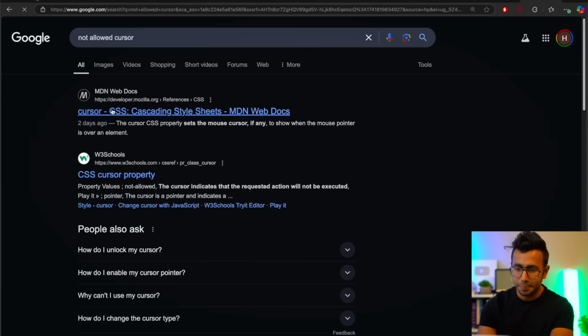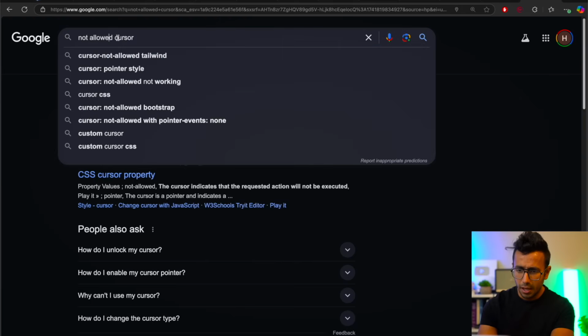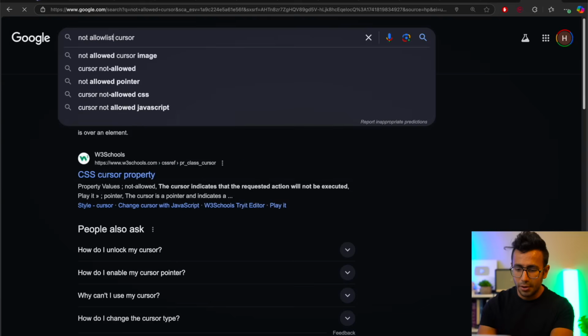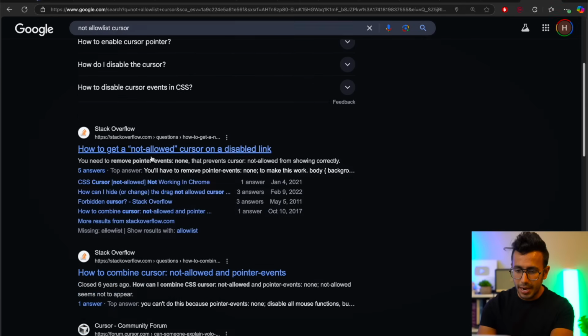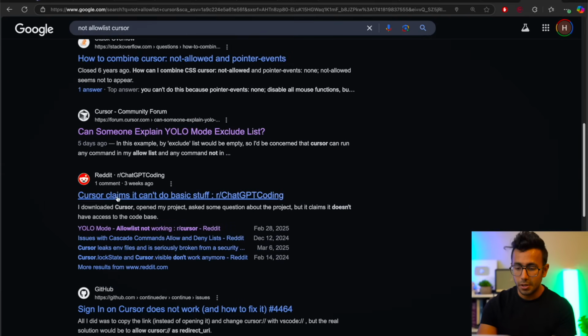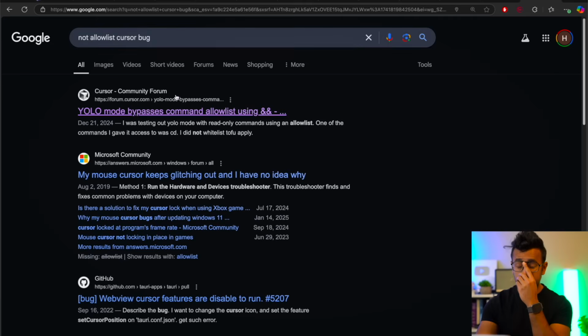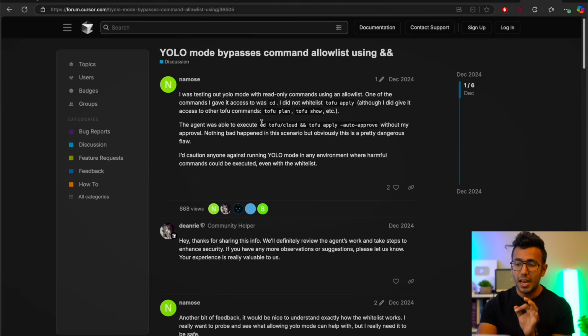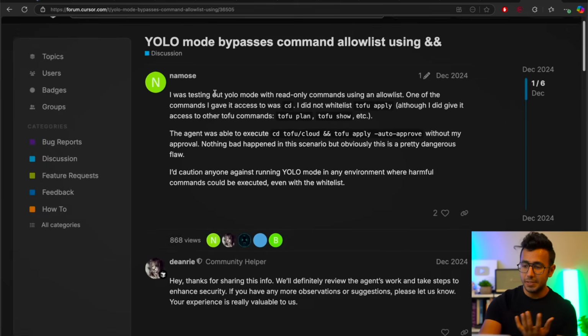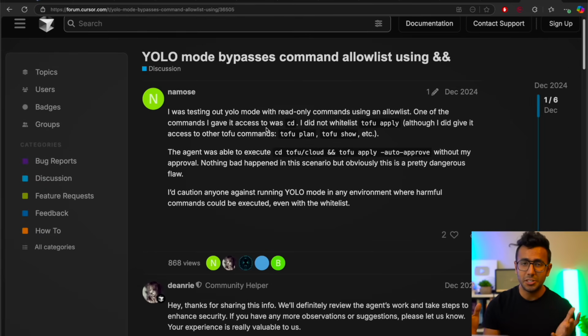There was a bug here. I'll search for it again: allow list Cursor. Some people on Reddit posted that Cursor claims it doesn't have this bug. Some people said that in YOLO mode it bypasses the allow list. So be very careful while executing YOLO mode. Sometimes, if there's a prompt injection, it may delete your files as well. So don't blindly trust it.